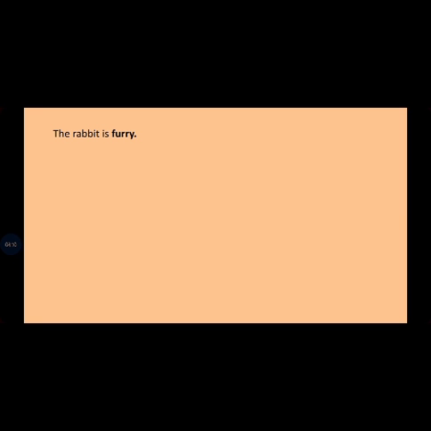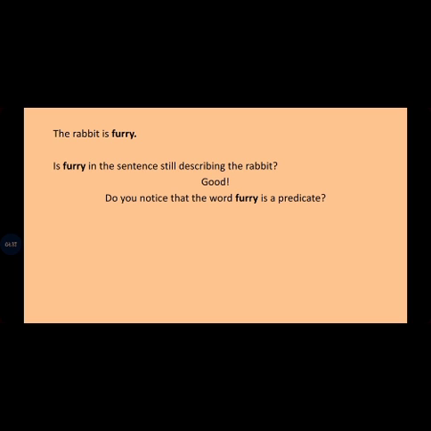Okay, now let's look at the sentence this way. The rabbit is furry. Do you see that it is very different from what we said before? Last time we said the furry rabbit hopped away. Now we are saying the rabbit is furry. Is furry in this sentence still describing the rabbit? Thank you. Yes, it is. Very good. It's still describing the rabbit. Did you notice that the word furry is in the predicate in this sentence? Yes, it is, because it's telling us something about the subject.